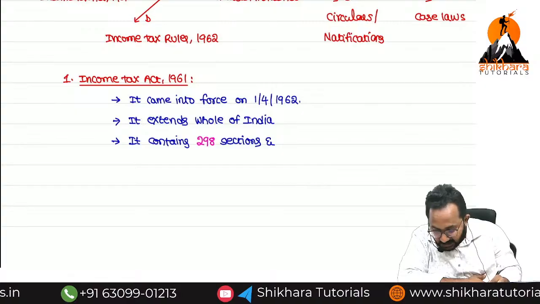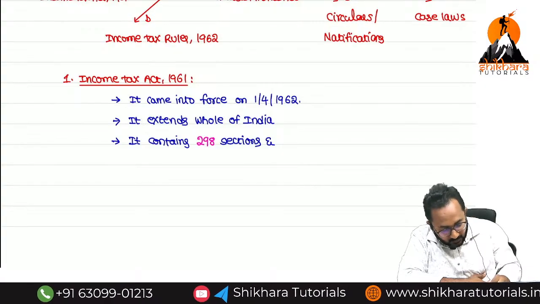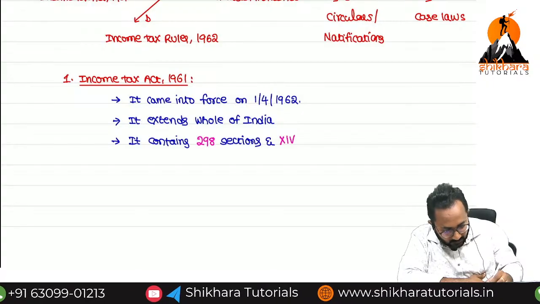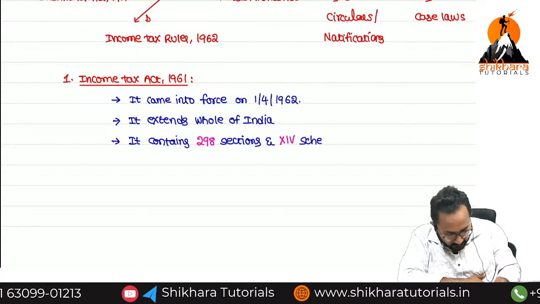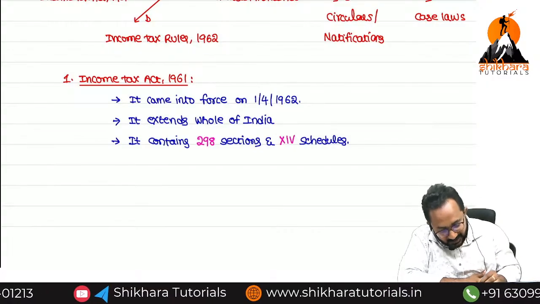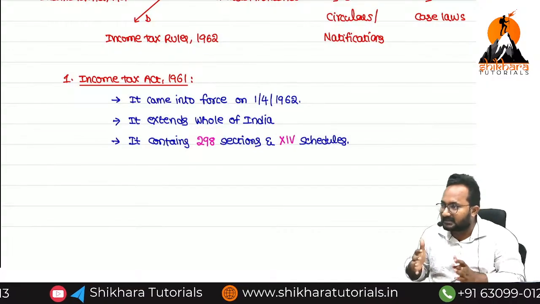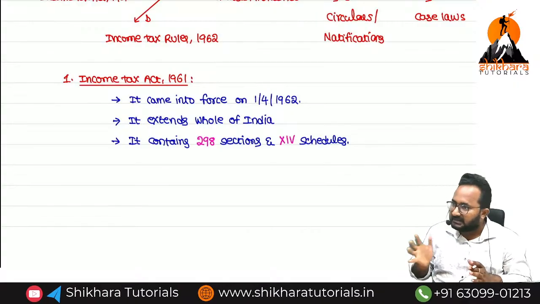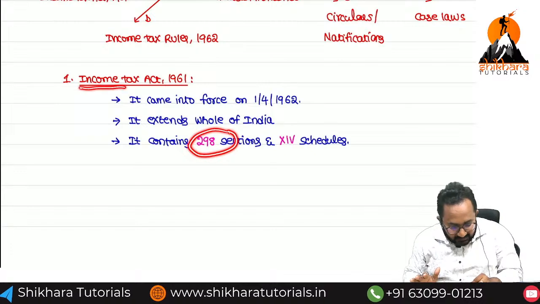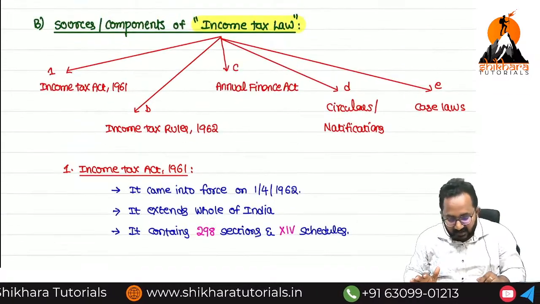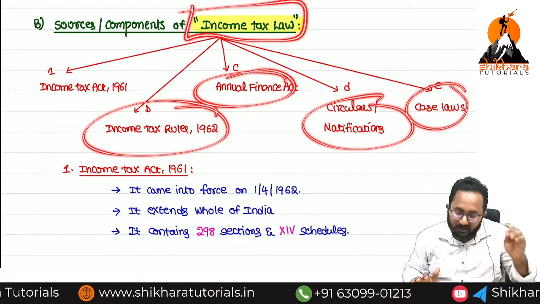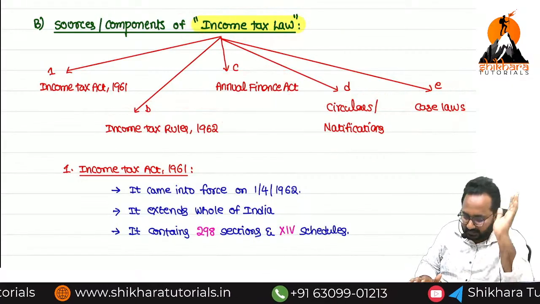And how many schedules? 14 schedules. These are the things you have to learn. Entire 298 sections: some sections we can discuss at inter level, some at final level. If you know this Income Tax Act 1961 along with all the other components, then you will get complete knowledge about income tax law.